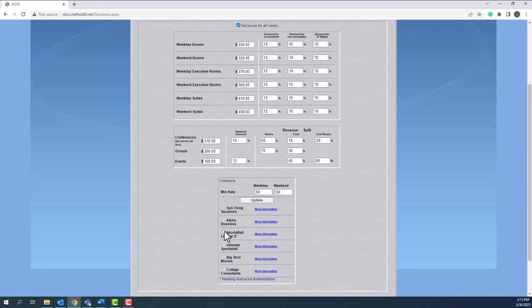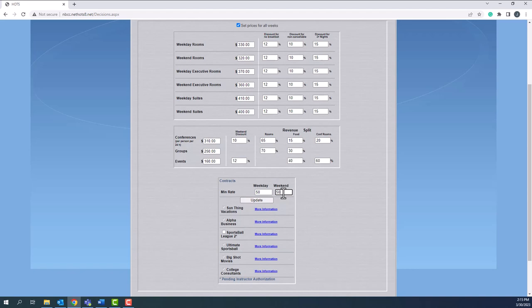And the instructor will look at all of the people who applied for the contract and choose the one offering the lowest rate. How do you offer rates? That's right here in your minimum rate in the contract box. So they're willing to accept a $50 rate for weekday or weekend.